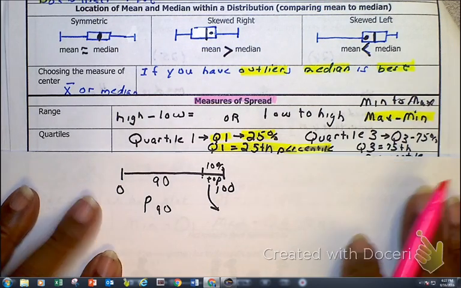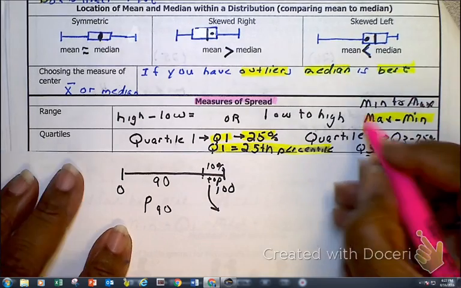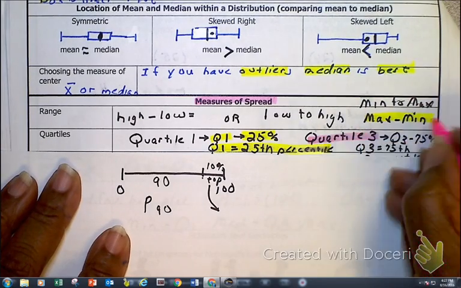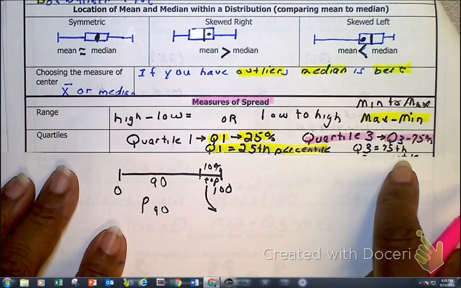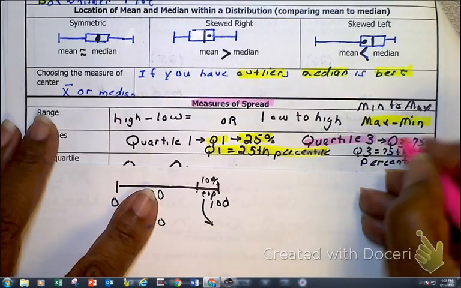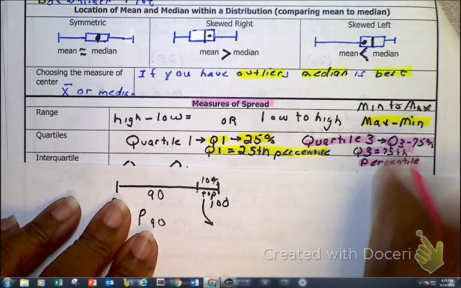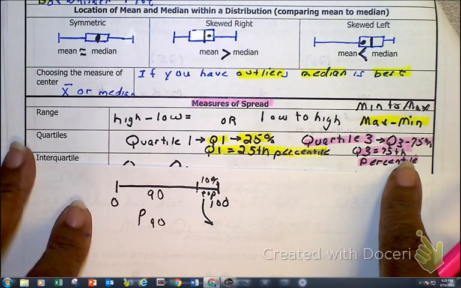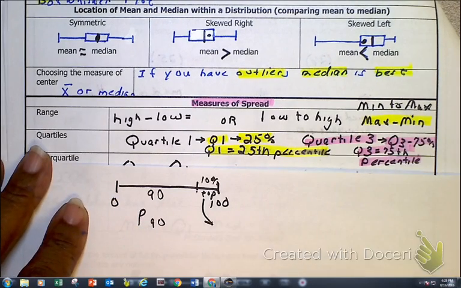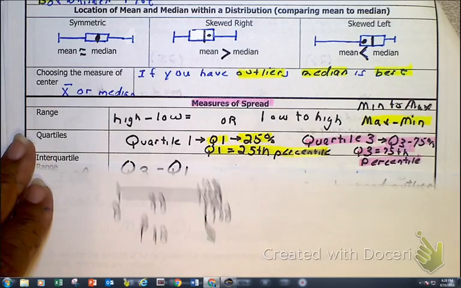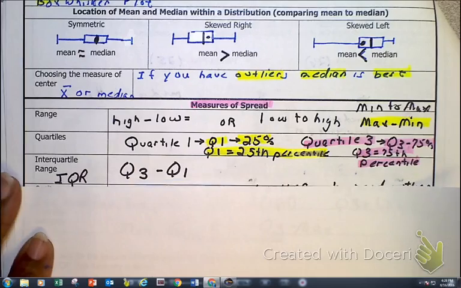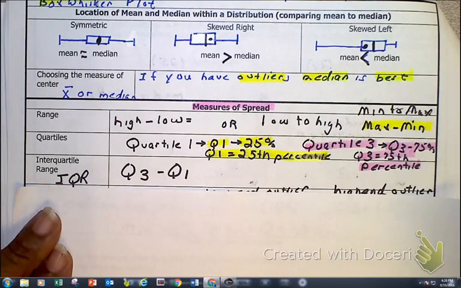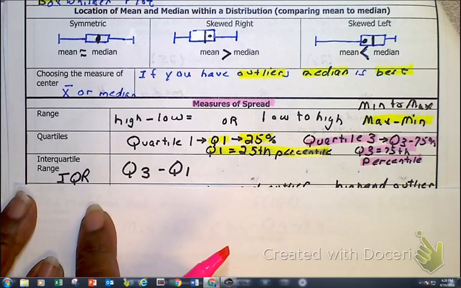Now I'm going to look over at this, my third quartile. Third quartile is 3/4. As I look at 3/4, that is equivalent to the 75th percentile, because 3/4 is worth 75%. As I continue on, the next term that I want to refer to is the interquartile range.